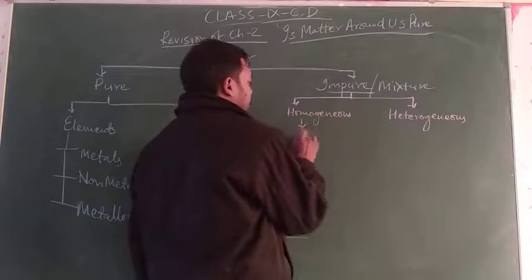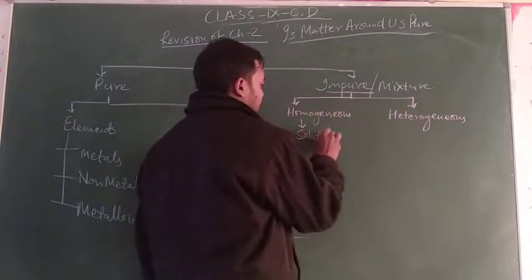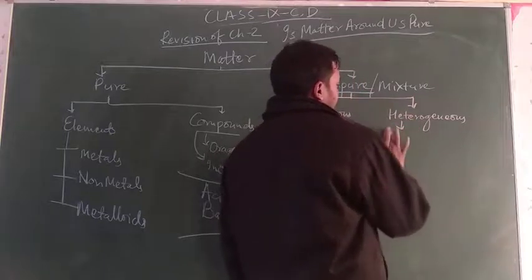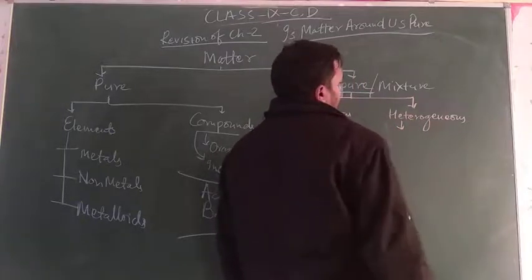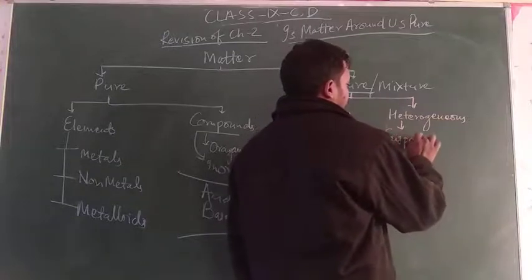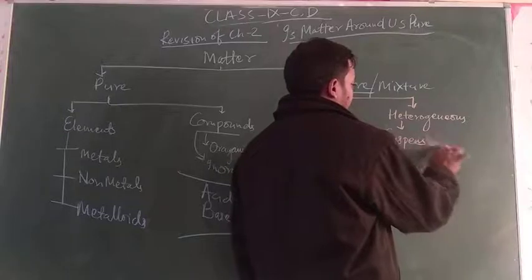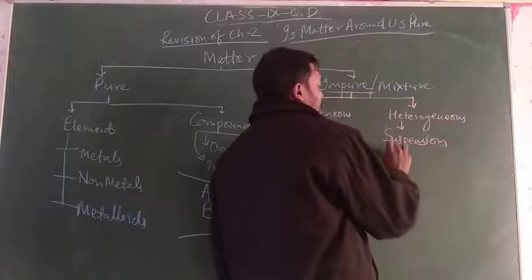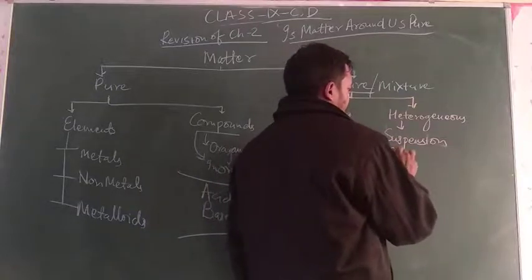Homogeneous example, that is solution. Heterogeneous example, that is suspension.